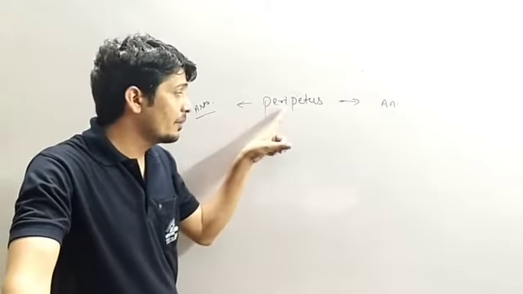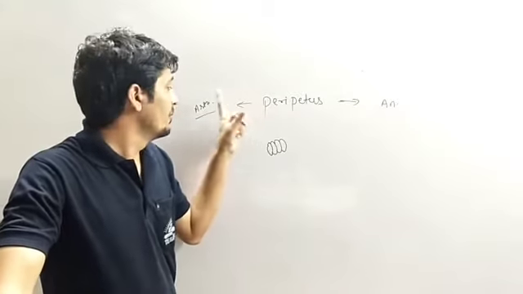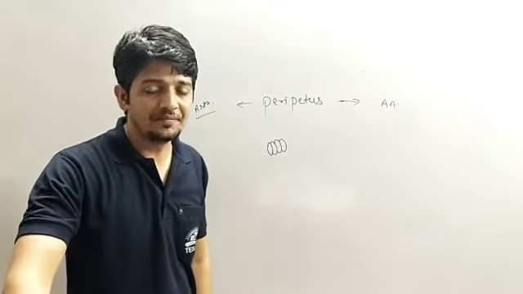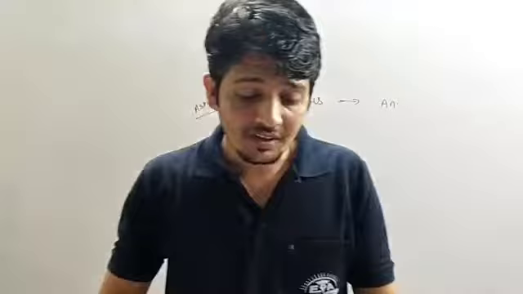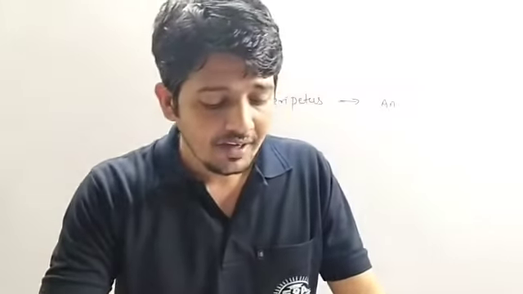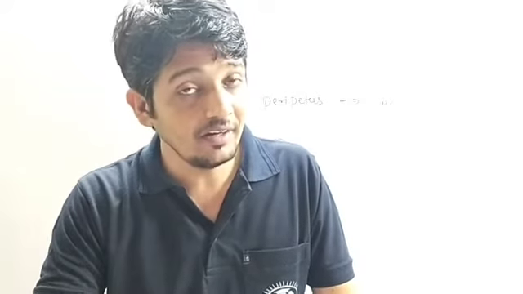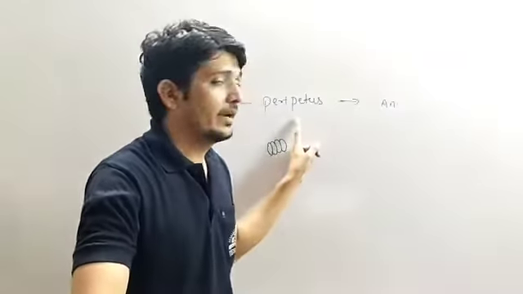That means peripatus is the connecting link between Arthropoda and Annelida. Okay. So the first example indicates that peripatus is the connecting link between Annelida and Arthropoda.